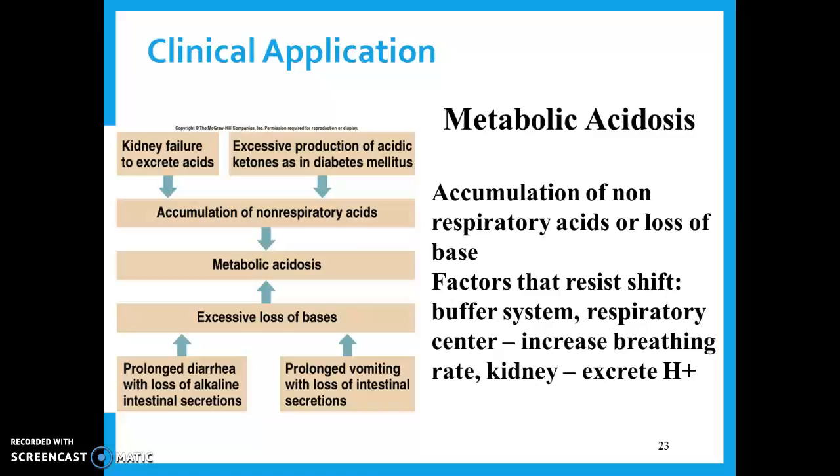So this literally means, and this doesn't happen often, it's usually a really bad problem like poisoning or something like that, but you can have vomiting that is so strong that it not only empties the contents of your stomach, but it empties the contents of your intestines also. So it goes out both ends basically. And by removing that base, you can make your body more acidic.